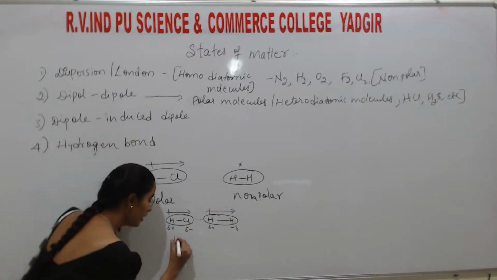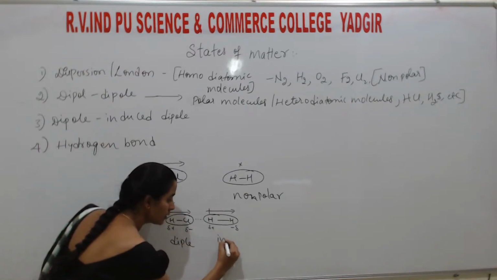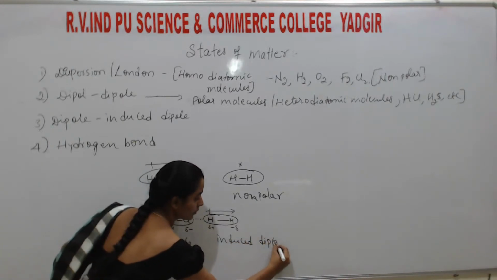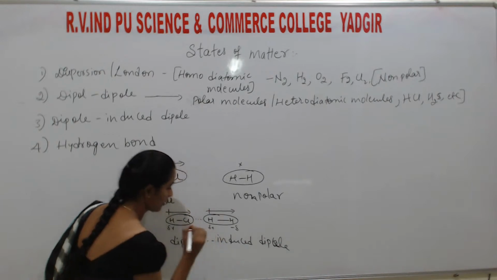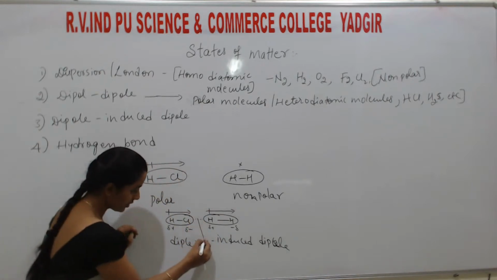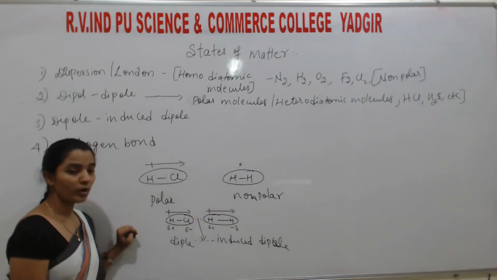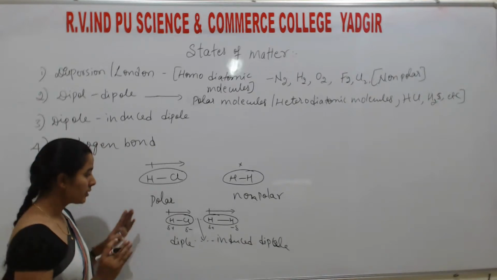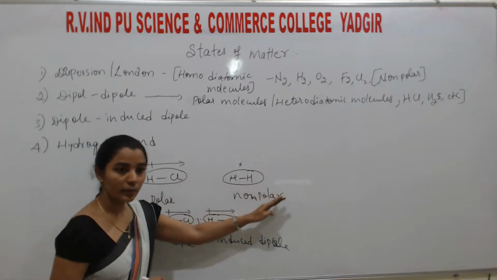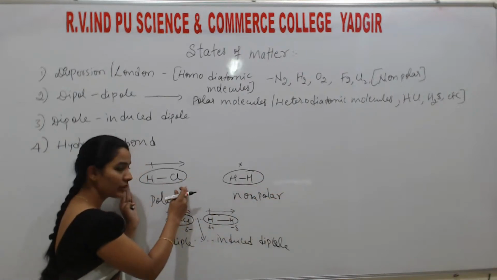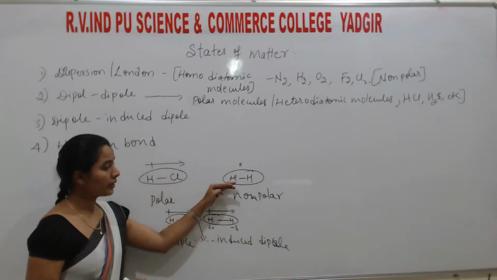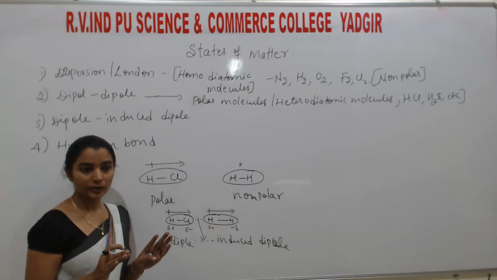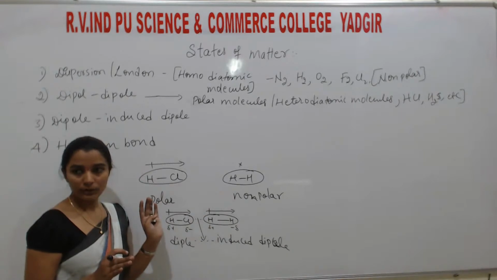So this one is a dipole. This one is an induced dipole. Understand? So this interaction is dipole and induced dipole interaction. Understand how it is? When the polar molecule is there, and the non-polar molecule is there. The polar molecule has a permanent dipole and the non-polar molecule has zero dipole moment. Understand?